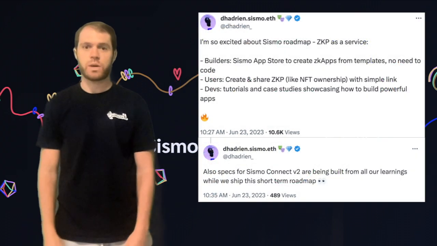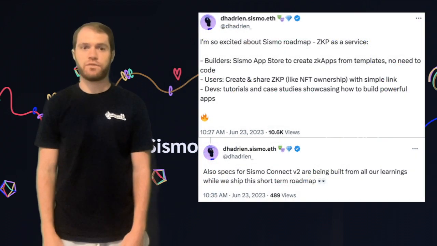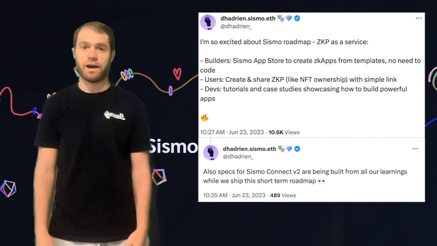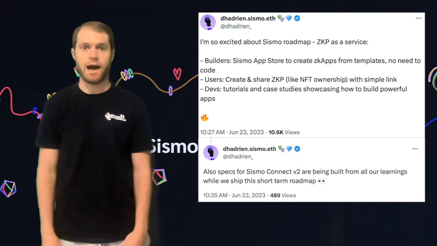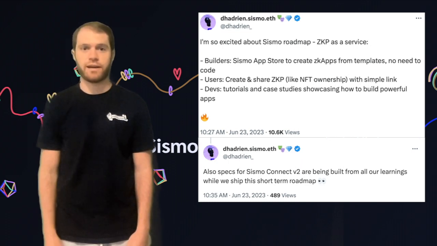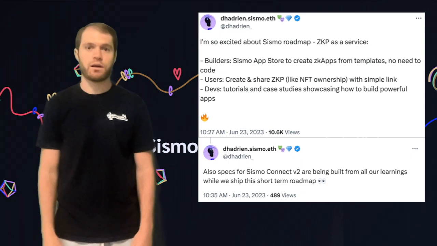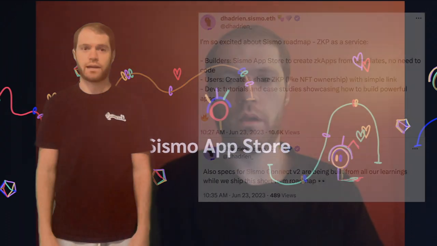As per Hadrian's tweet on June 23rd, Sismo's future roadmap aims to further simplify the integration of ZK proofs in your app. With the App Store already live, they plan on continuing to push the boundaries of ZK proof usability. Also, the specifications of Sismo Connect v2 are already in the works, promising exciting developments ahead. Now, let's head back to my computer and build a dApp using this cool tech.